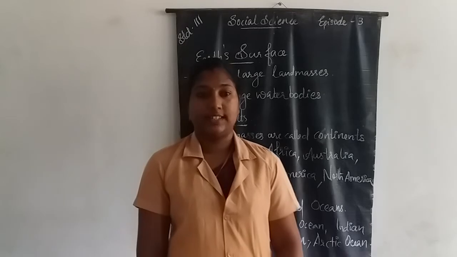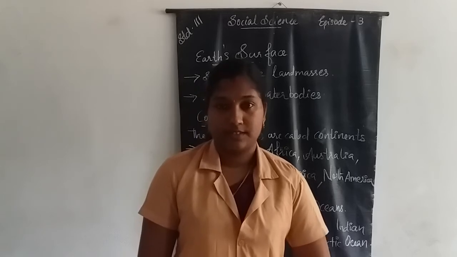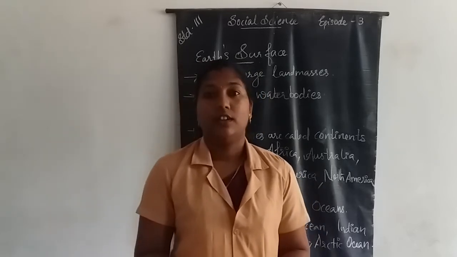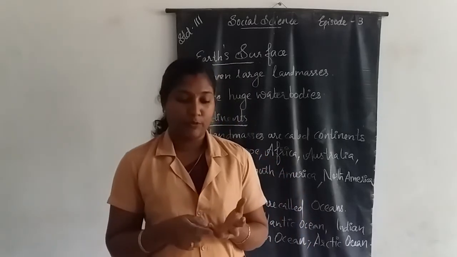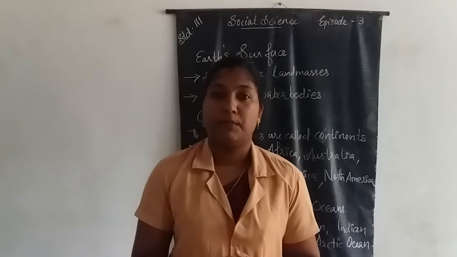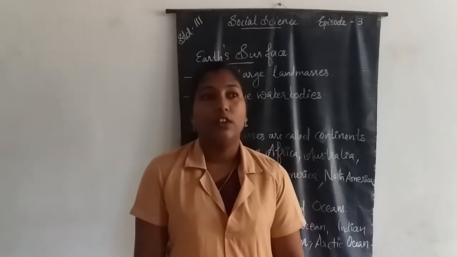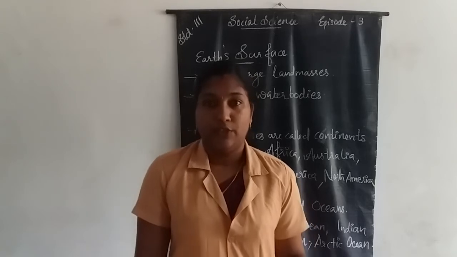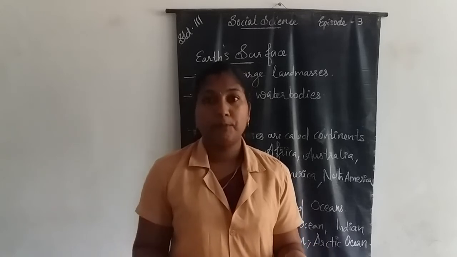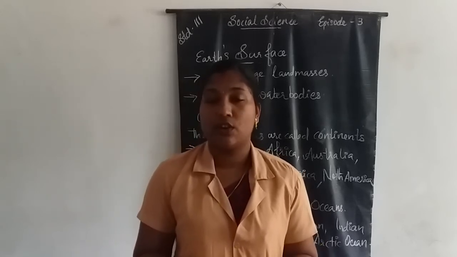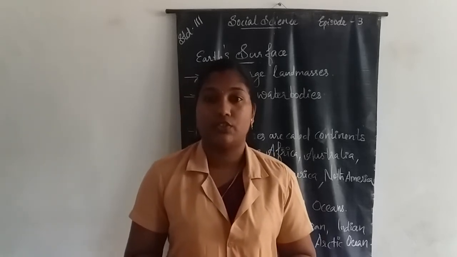So let's conclude our lesson. In this lesson, we learned about our planet Earth. We know that Earth is the only life existing planet. On Earth, the liquid water, air and the right temperature are present for the survival of all living beings. Then we learned the shape of the Earth. Our ancestors believed that the Earth is flat in shape, but Ferdinand Magellan proved that the Earth is round in shape.